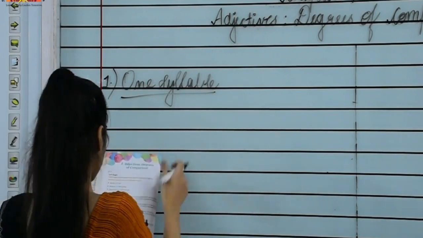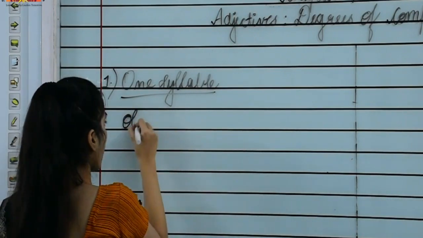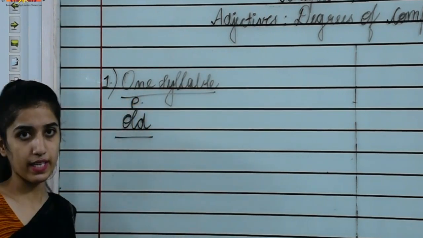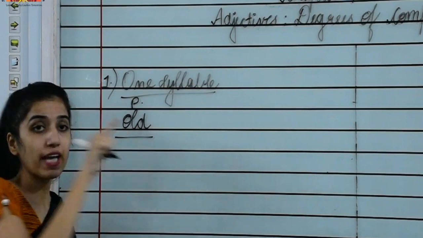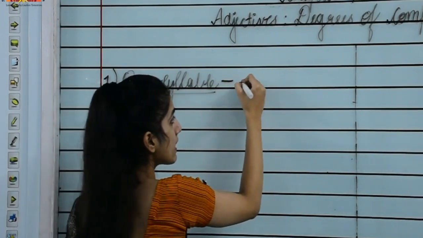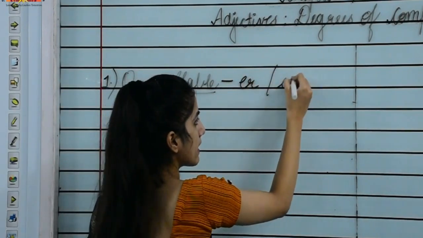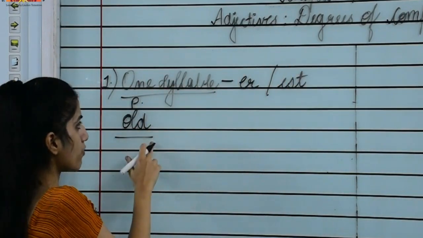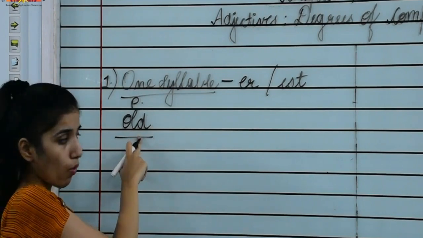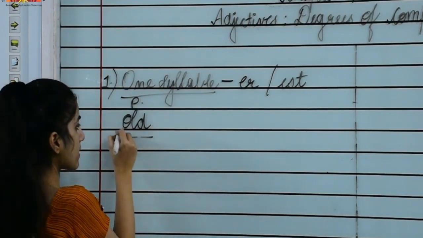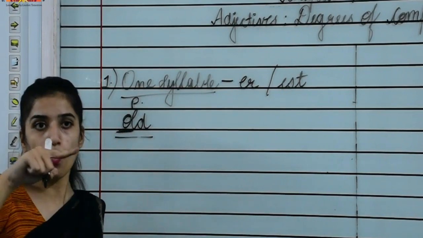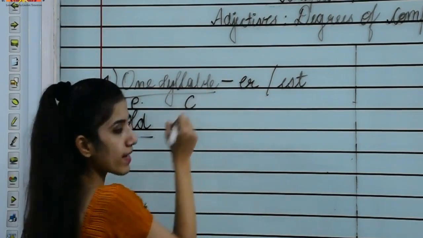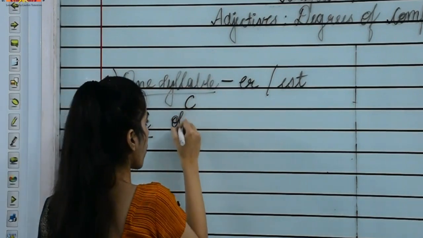Okay, now let's see. Old. This is the positive degree, right? To form the comparative, we have to add er or est, right? This word, old, has just one vowel, that is O, so it's a one syllable word, right? The comparative degree of this word would be older.